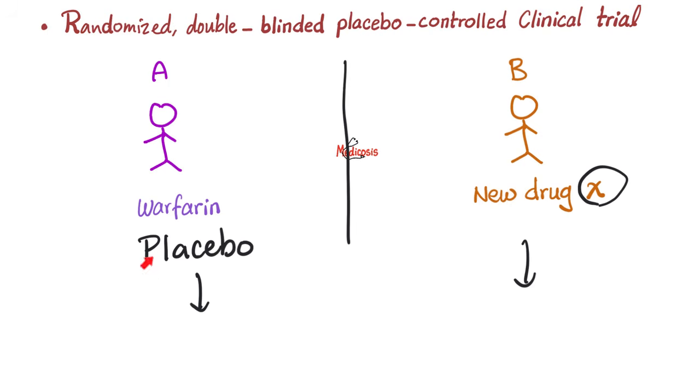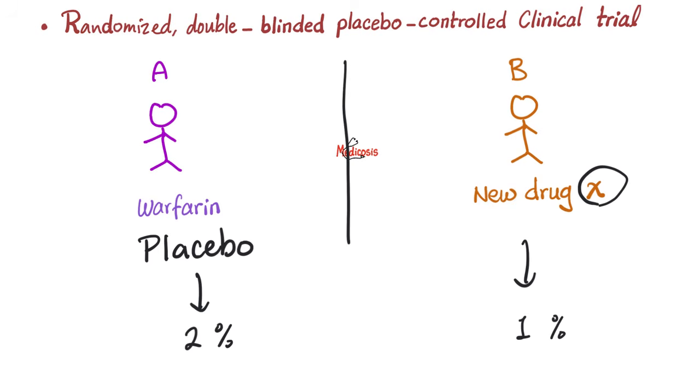Let's say that the group that received placebo had a risk of 2% blood clots. Out of every 100 patients or 100 subjects, only 2 got blood clots. How about the group that received the new drug? We found only 1% clots. So is there a difference? Yes. The next step is to try to find whether the difference is statistically significant or not. After that, ask yourself, is the difference clinically significant or not? In this case, it is, because having a blood clot or not having a blood clot is a clinically significant difference.